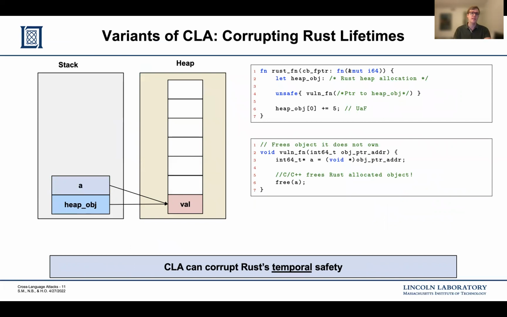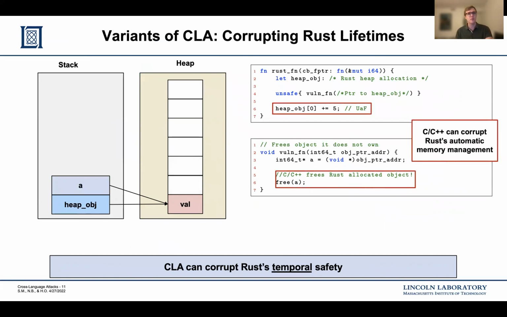Similarly, we can corrupt the temporal safety guarantees of Rust. In particular, we show an example where a C function mistakenly frees a pointer associated with Rust data, which will cause incorrect lifetime calculations in Rust. This will lead to the use after free seen on line 6, as well as a double free after the Rust function completes.